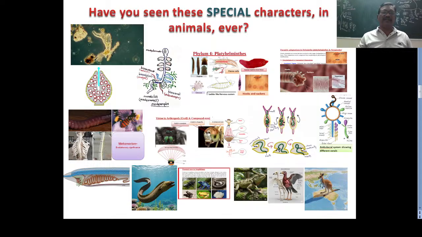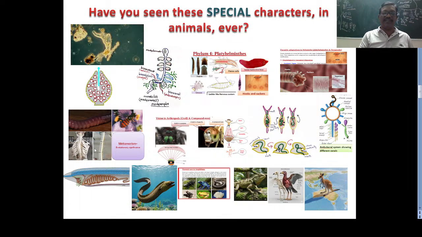The next one is Annelida, earthworm. In this Annelida, we discuss metamerism, or metameric segmentation. Body is segmented. In our body also the body is segmented. In the arthropods also the body is segmented. In these three phyla, Annelida, Arthropoda and Chordata, this segmentation is found.